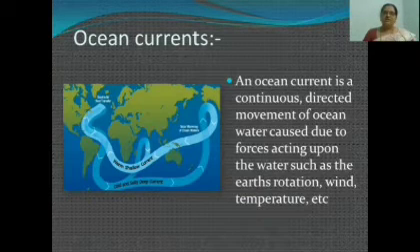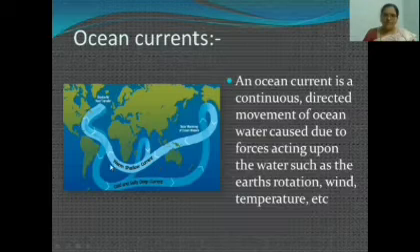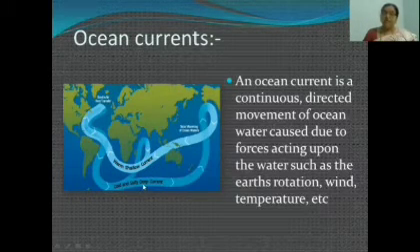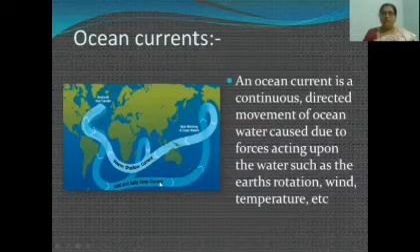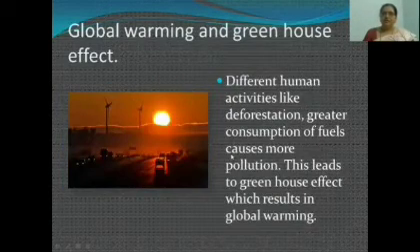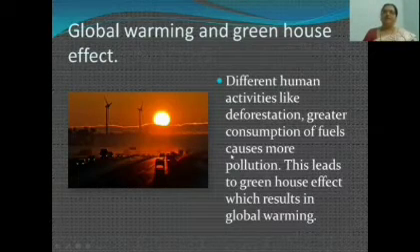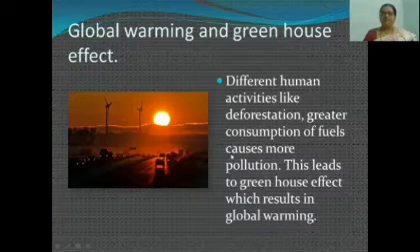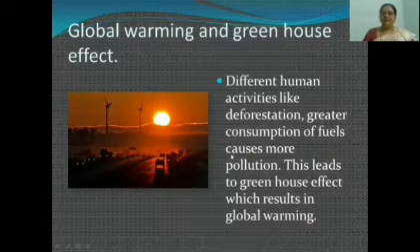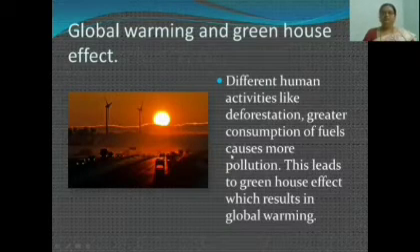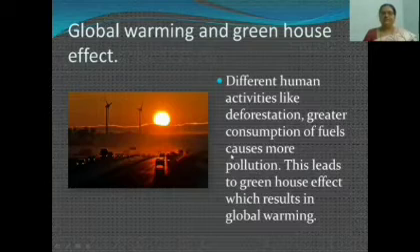So as you can see on the screen, children, the warm ocean currents and the cold and deep salty waters, children. And the next factor is the human factor, like global warming and the greenhouse effect. So this is a very important factor, children, causing climatic variation by the human factor.